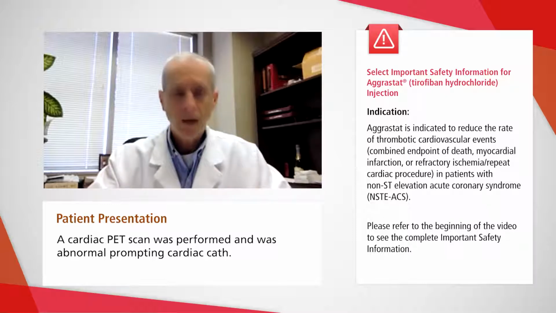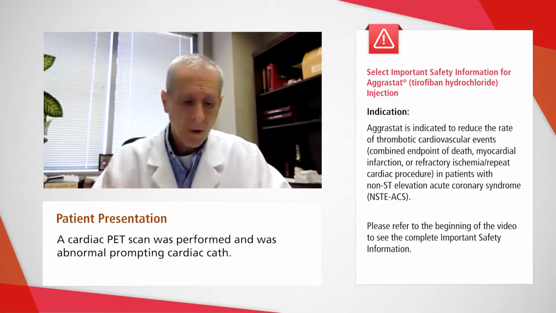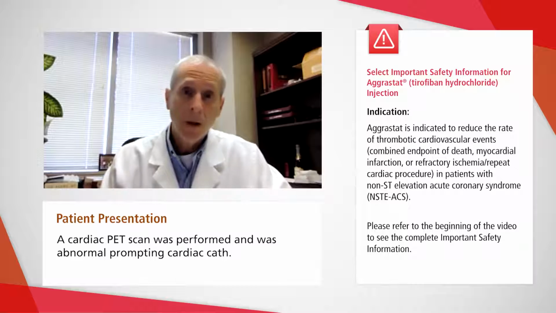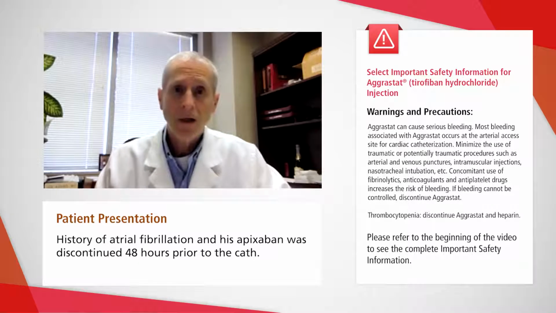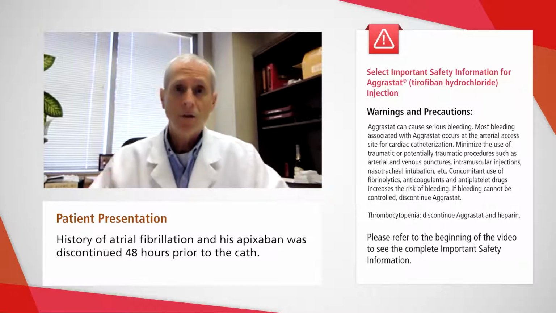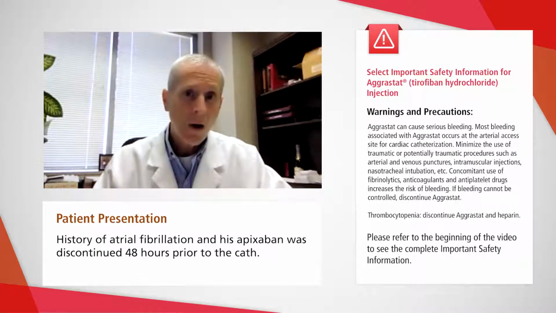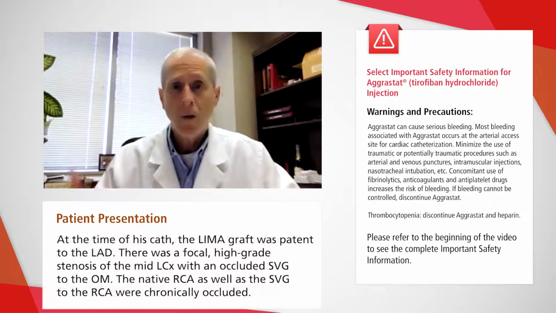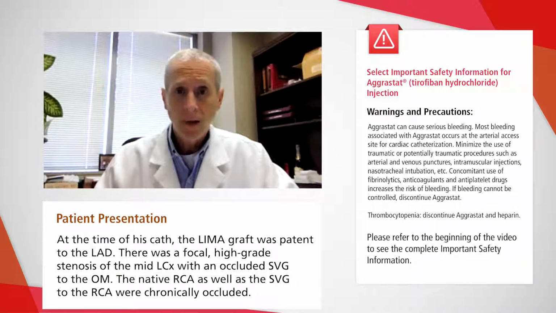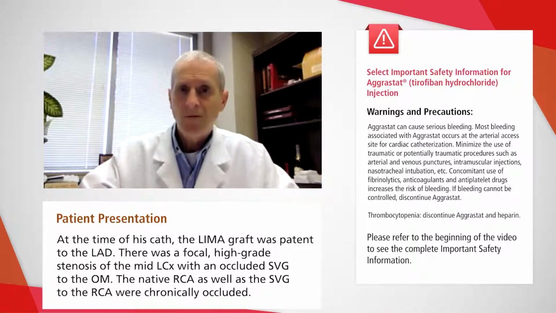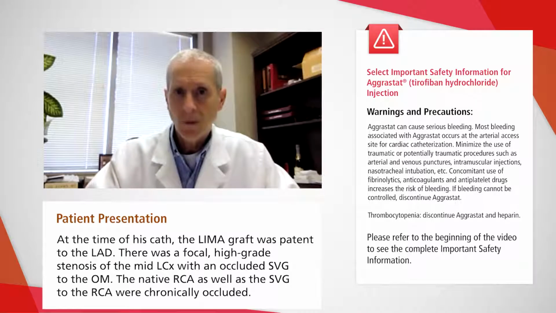During the cardiac cath procedure, I'll go through those videos in a minute, but prior to the cardiac cath procedure, he did have a history of atrial fibrillation and was on oral anticoagulant therapy with Eliquis. This was held for 48 hours prior to the procedure. On the angiogram, what we saw was he had a patent graft to the LAD. He had a focal high-grade stenosis in the mid portion of the circumflex artery, and that vein graft to the circumflex artery was completely occluded.